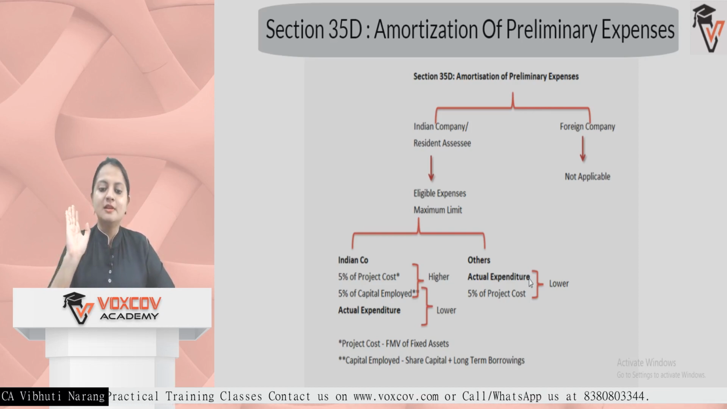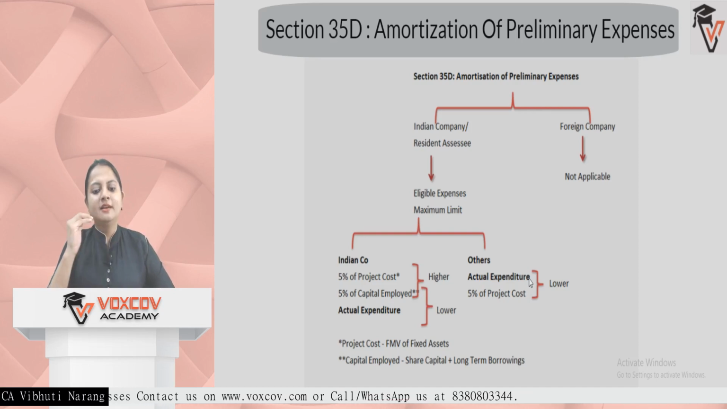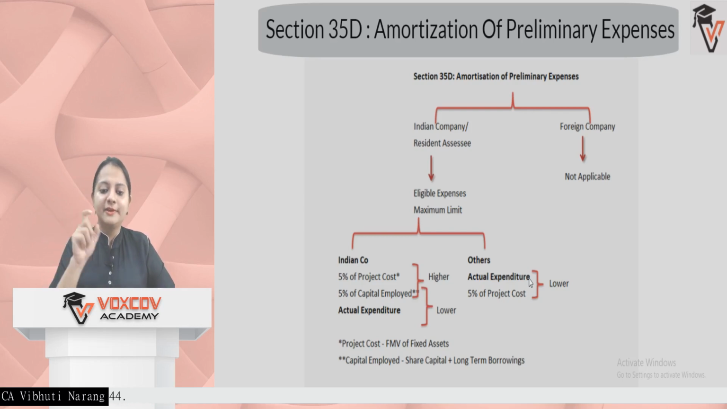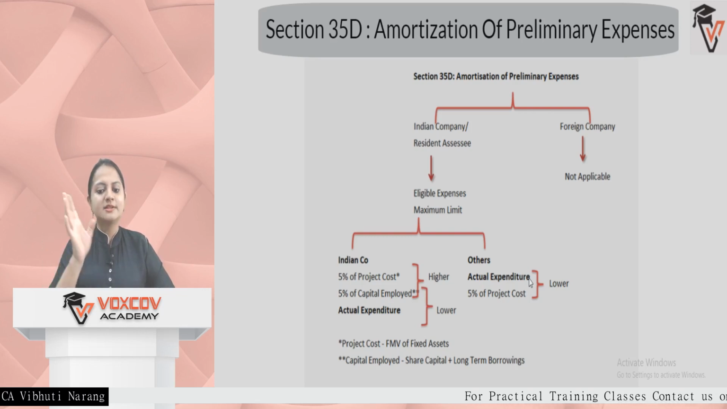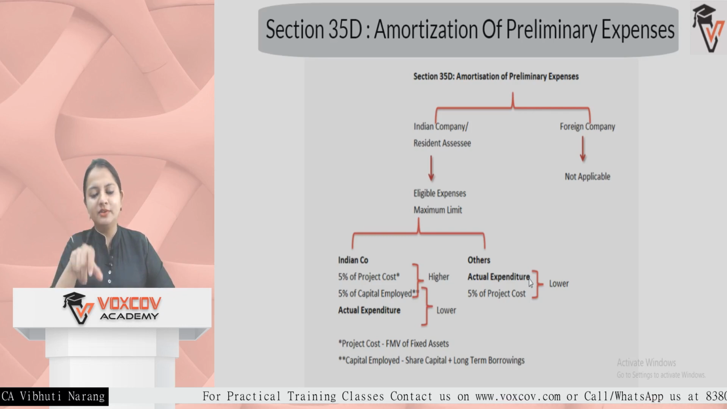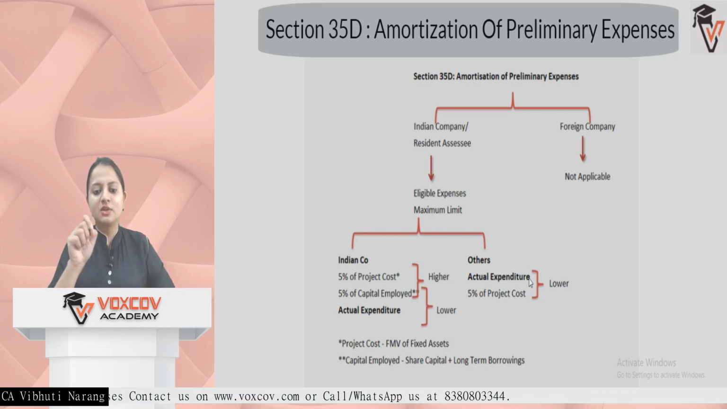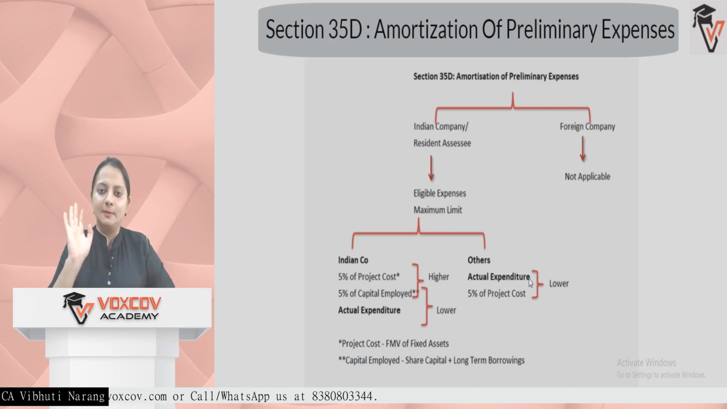So whatever will be the lower value, that is 5% of project cost or actual expenditure, will be available as preliminary expenses. In case of an Indian company, the lower part will be calculated later and you need to first compare your 5% of project cost with 5% of capital employed. Now capital employed will include only share capital and long-term borrowings. Reserves are not included in this. So whichever is higher will be compared with the actual expenditure. Whichever of the two is lower will be your actual or eligible expense which will be amortized.